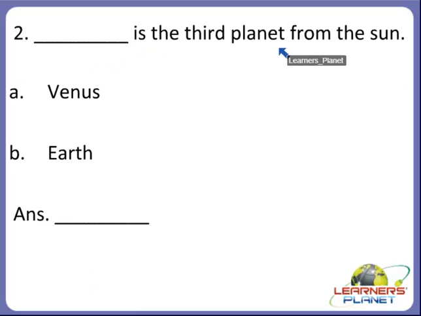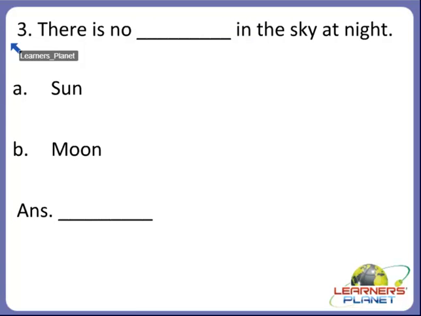Dash is the third planet from the sun. So which is the third planet from the sun? Is it A, Venus, or B, Earth? Yes, it is our Earth. Our Earth is the third planet from the sun. So B is the correct answer. Now the next one.